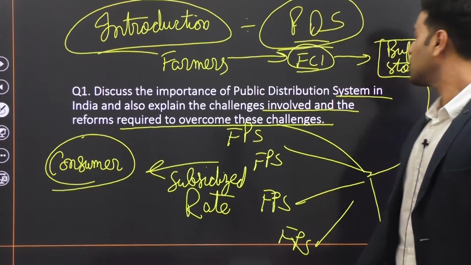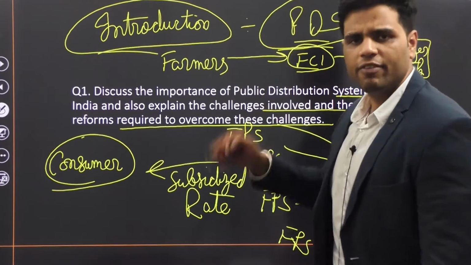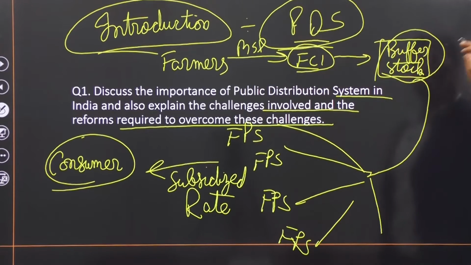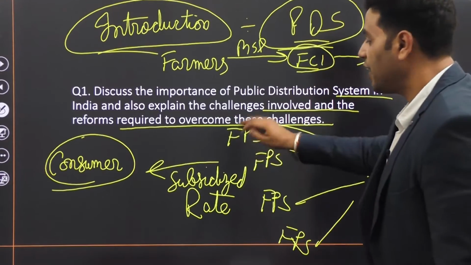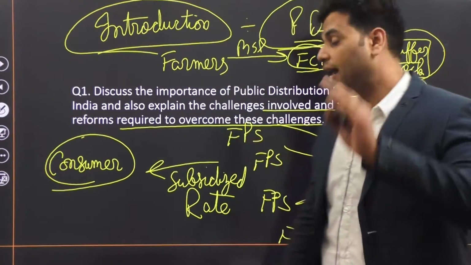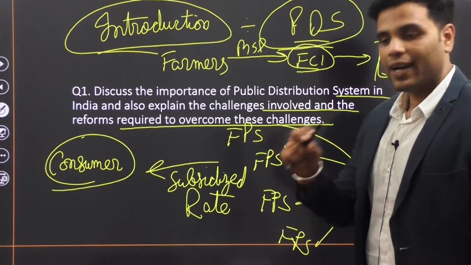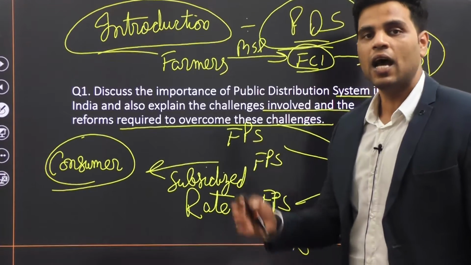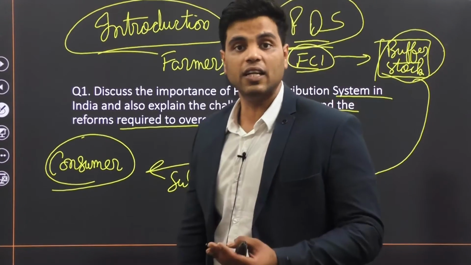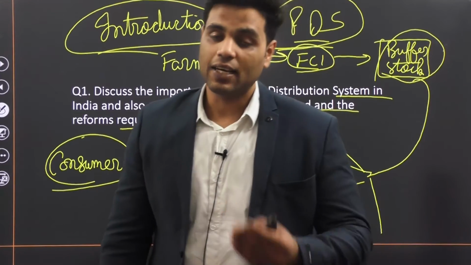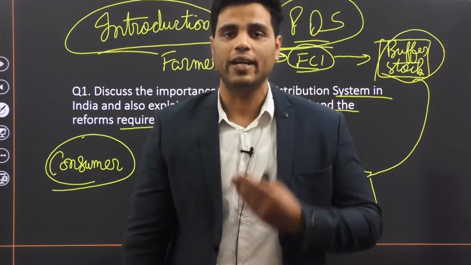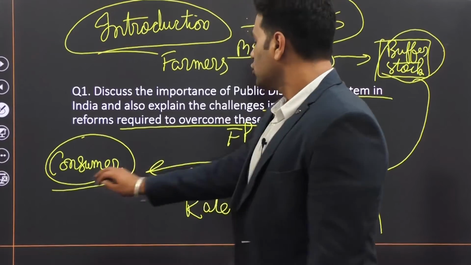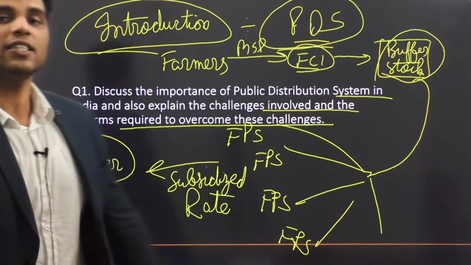Through public distribution system, government, FCI, procures grains, wheat and rice from farmers at MSP. It keeps them in their buffer stock, stores them, and transports them to various fair price shops all over the country. At these fair price shops, rice, wheat, pulses, coarse grains, all these food grains are sold to consumers, below poverty line consumers, actually people who need it, at a very low rate. For example, 1 rupee per kg for rice, 2 rupee per kg for wheat, and so on. So through this public distribution system, what is government trying to achieve?